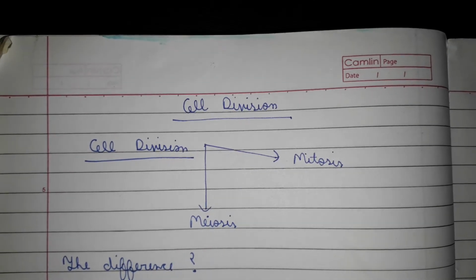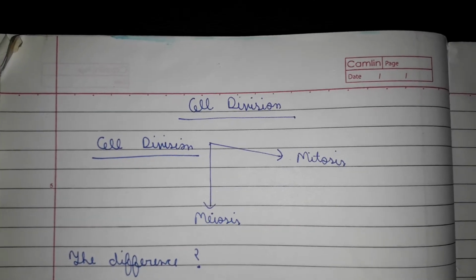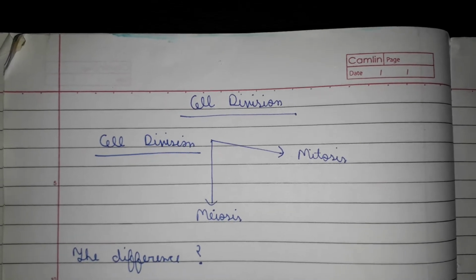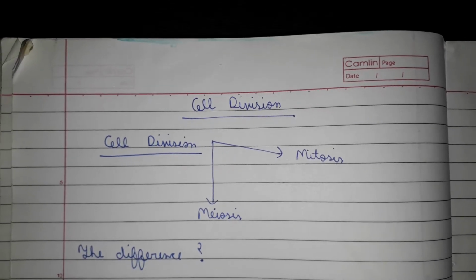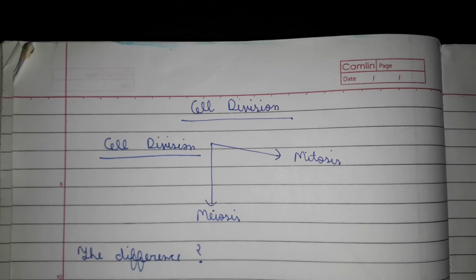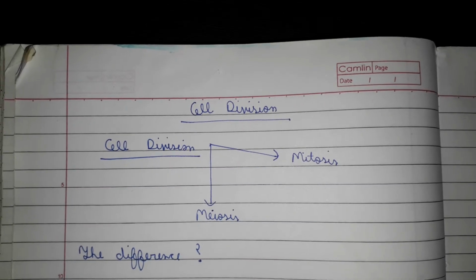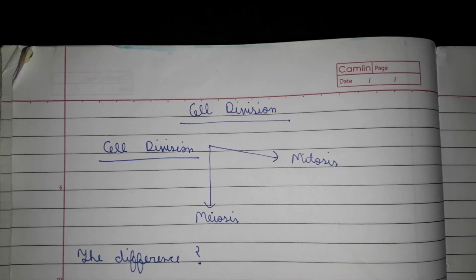So now we will talk about cell division. Why is cell division important? Cell division is important as it forms the basis of our life. For various processes such as repair of our damaged bodies or for reproduction, cell division is required.